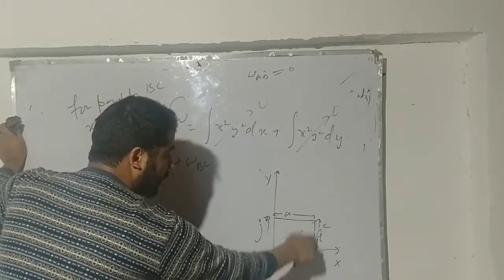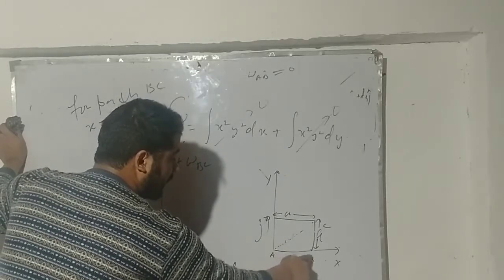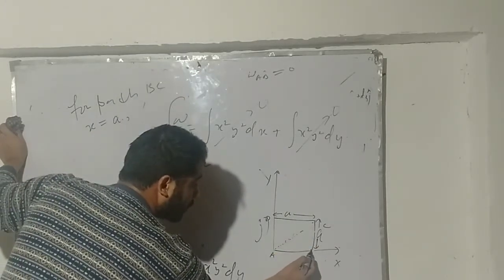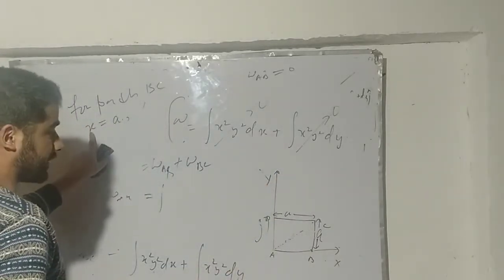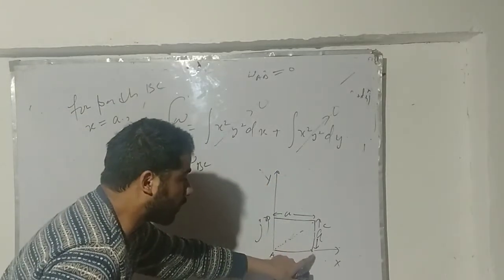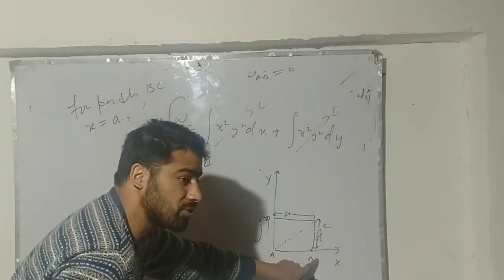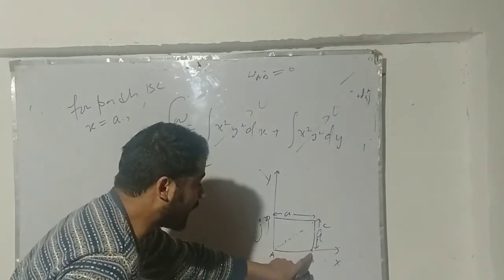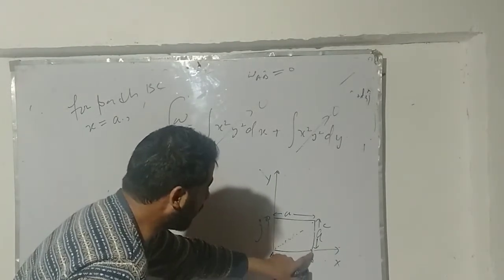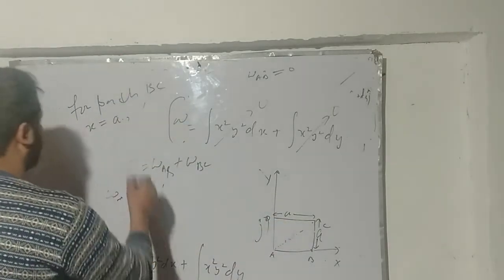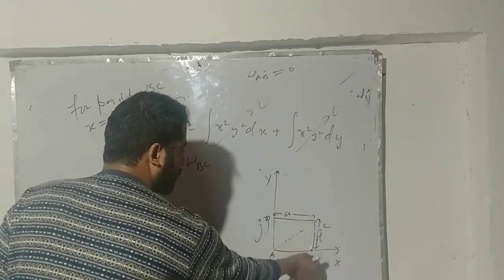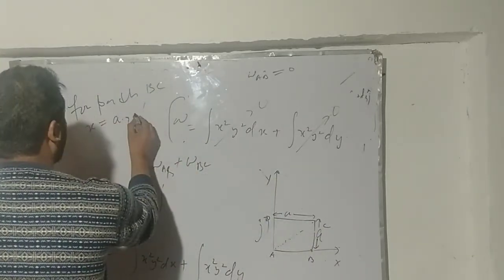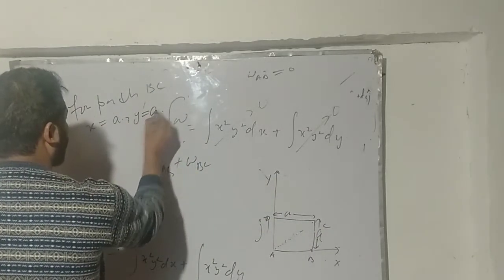Along the path BC, I'm talking about going from this point upwards. At this point, what are the coordinates of B? A comma 0. So my x is A here, and my y will also be A here.